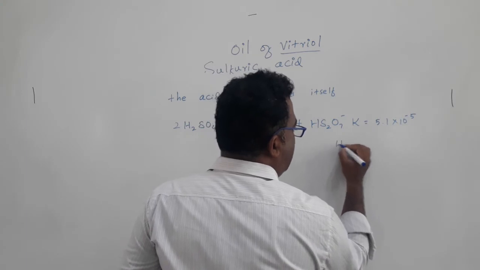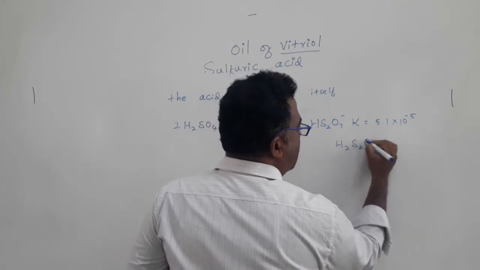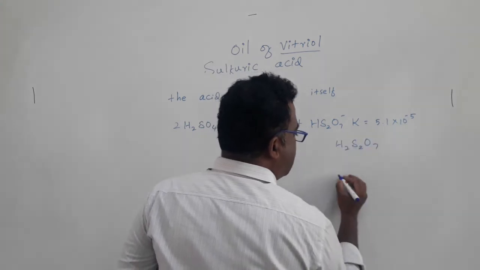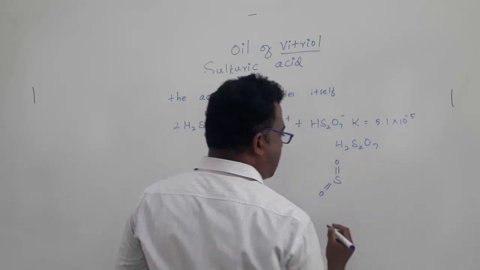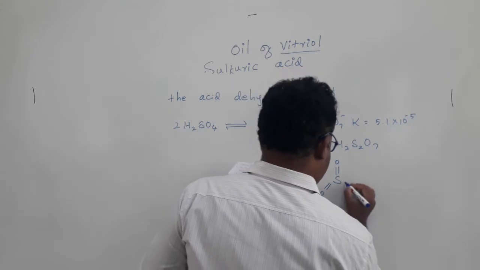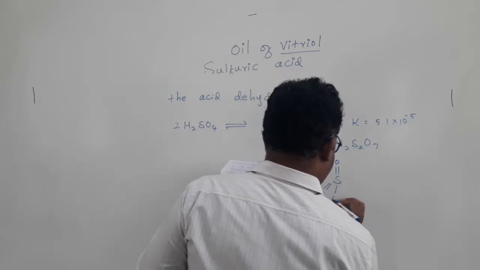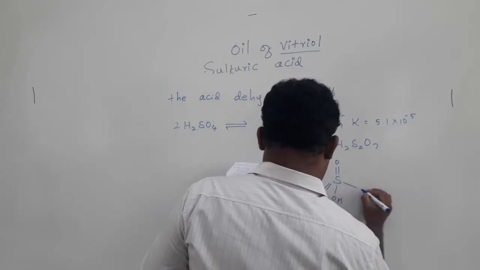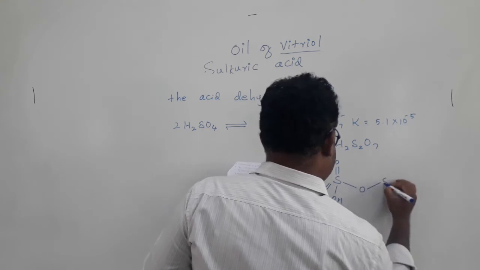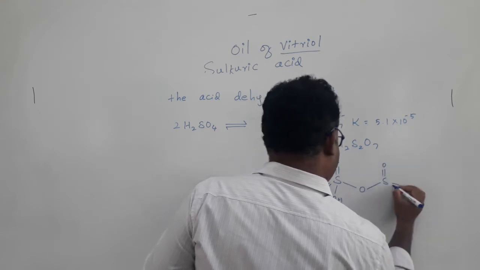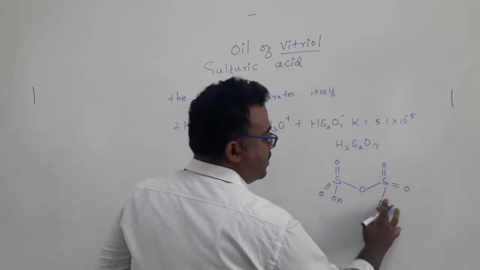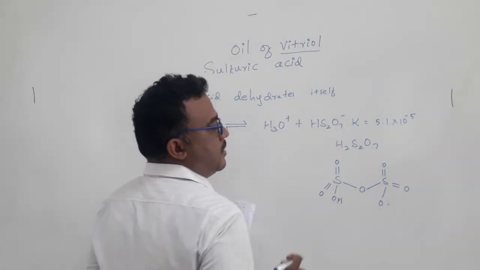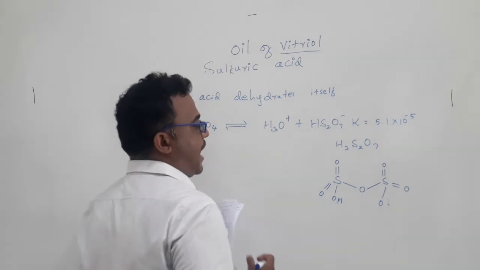Disulfuric acid means H2S2O7. H2S2O7 means double bond O, OH, O, double bond O, OH. So if you remove one of the protons, then we can get the disulfate ion, a monoanion.